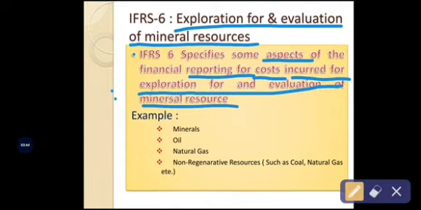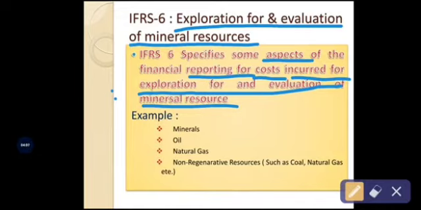When income is generated, it must be recognized in the financial statements. So to recognize and present the income related to exploration and mineral resources, the company will follow IFRS 6.